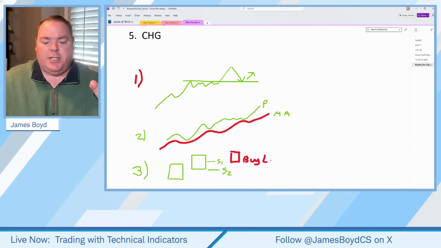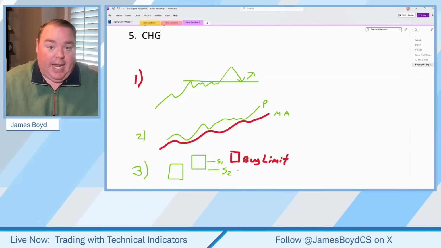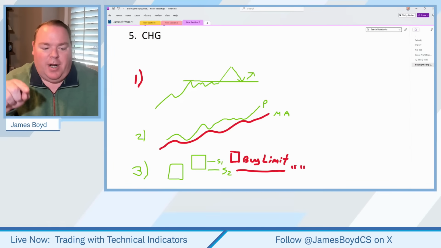Now, you could know this and do nothing. That's not the point of this. The thing is taking what we learn and saying, this is how I applied it. I've got a paper money account to practice, and don't worry, we're going to get the practice in just a second. Or the buy limit order at S2. Same thing as the first. So you've got to remember on that number three, you had a big green candle.